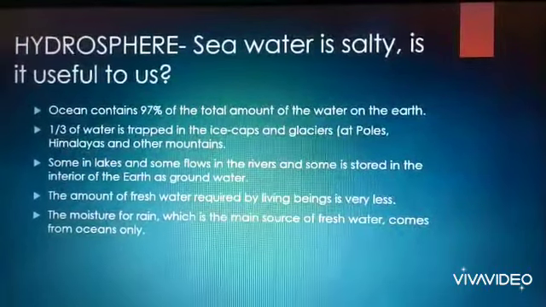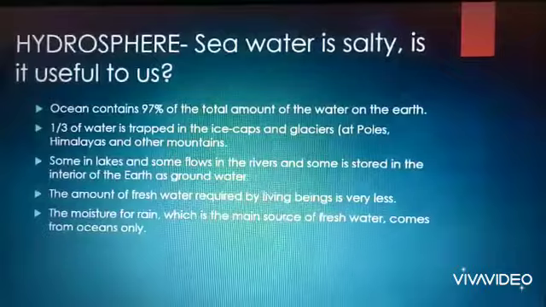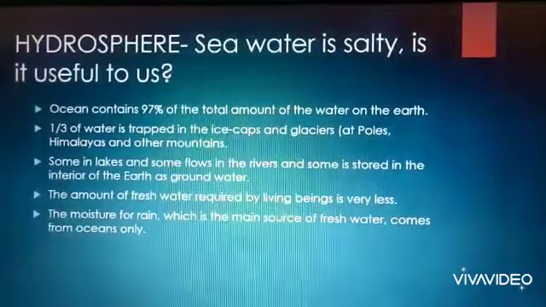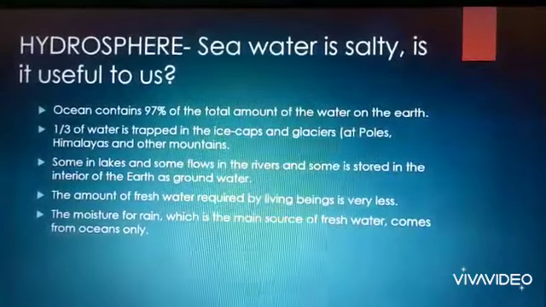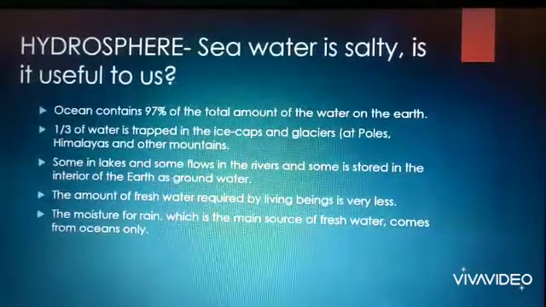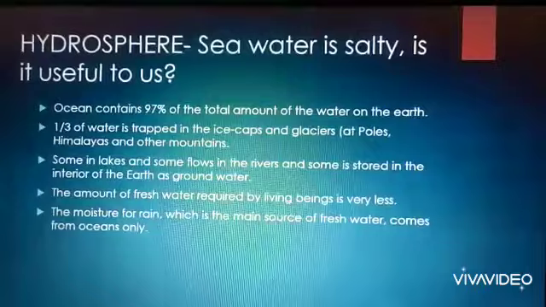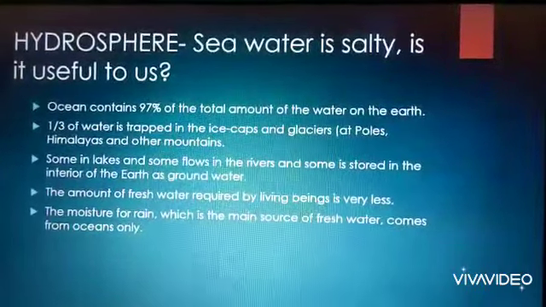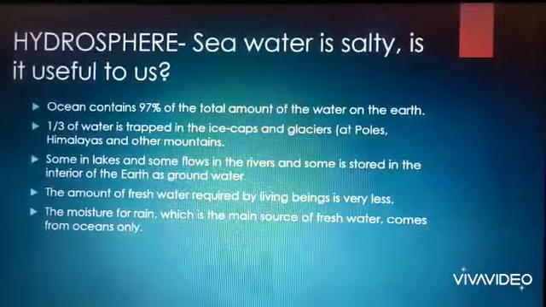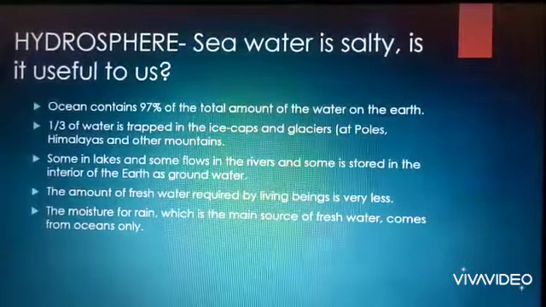The amount of fresh water required by living beings is very less. As I said, most of the hydrosphere consists of salt water, but the fresh water which is required by all the living beings is very less. And the moisture for the rain, which is the main source of fresh water, comes from oceans only.